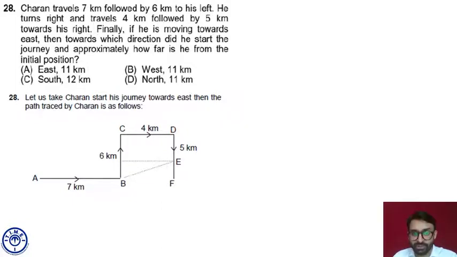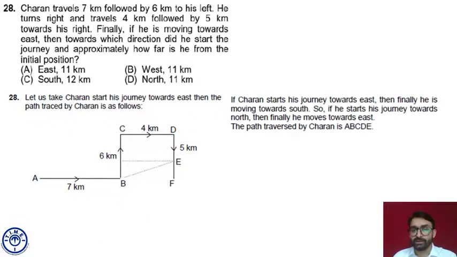And my diagram shows he is moving towards, or facing towards, south. So if I rotate my diagram 90 degrees anti-clockwise, I'll get my DF direction finally as east. That means AB direction is north. Fine. If Charan starts his journey towards east, then finally he is moving south.